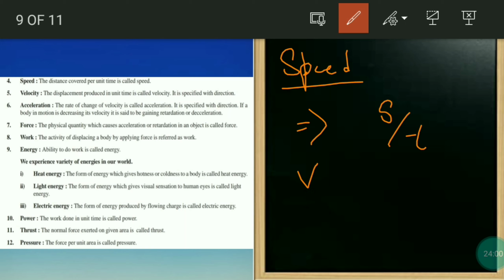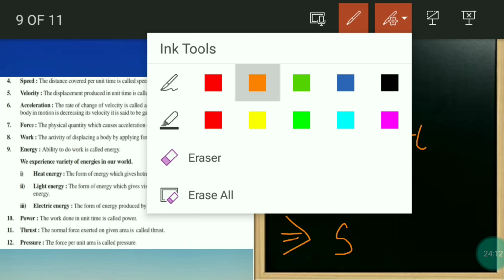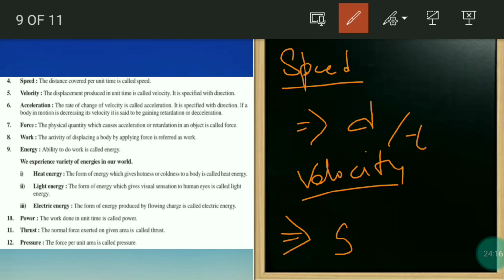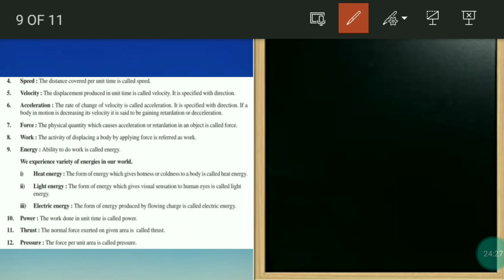Now, velocity. It is the displacement produced in unit time. Displacement is also S only, so it should not get confused. Or else for distance I will use D, it will be easy for you. Now S for displacement, that is produced in unit time. Okay, it has direction. Remember, it has direction.